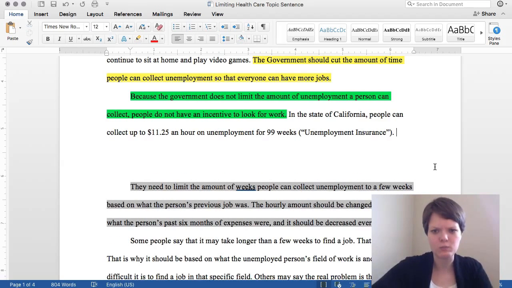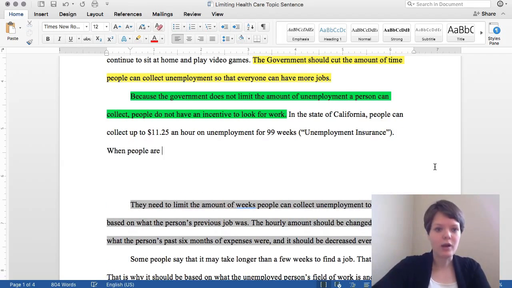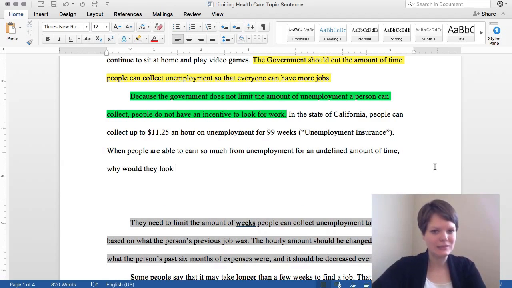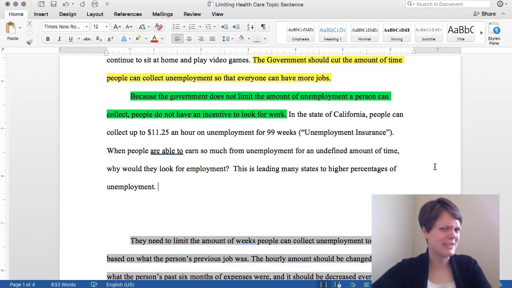Let's just get rid of that piece right now. And we could say, when people are able to earn so much from unemployment for an undefined amount of time, why would they look for employment? This is leading many states to higher percentages of unemployment. I would have to cite a fact to back that up. But do you see how now I can expand on this point?